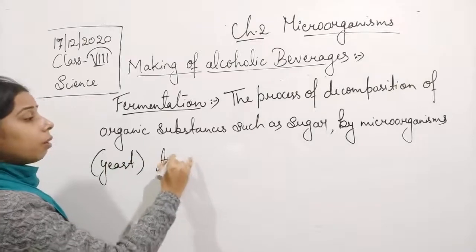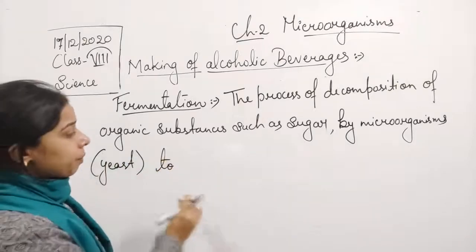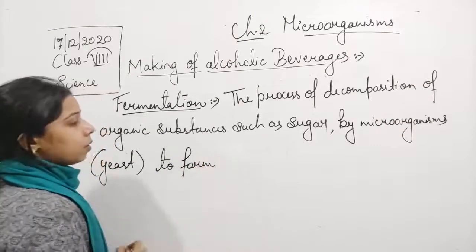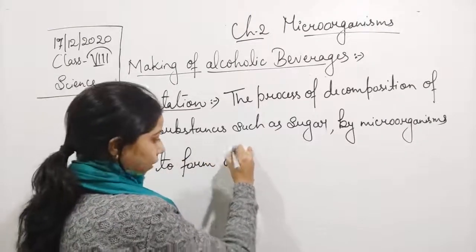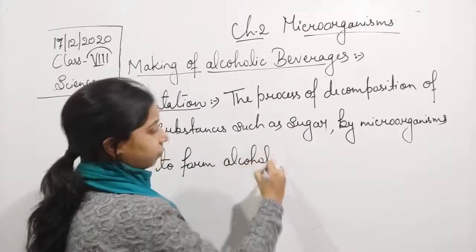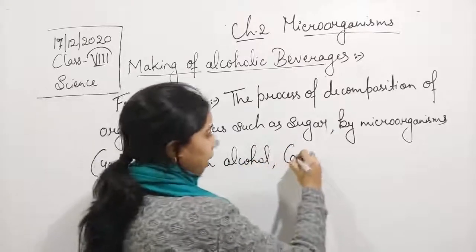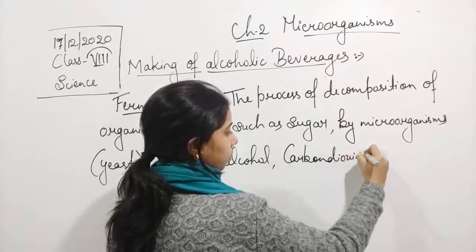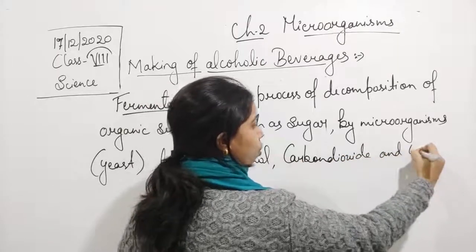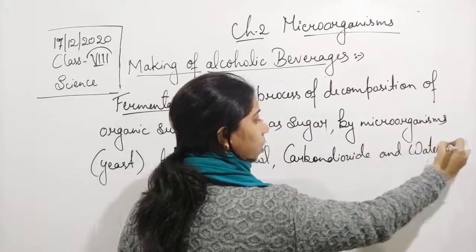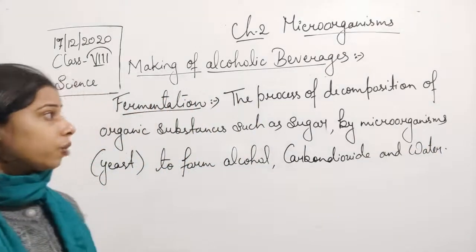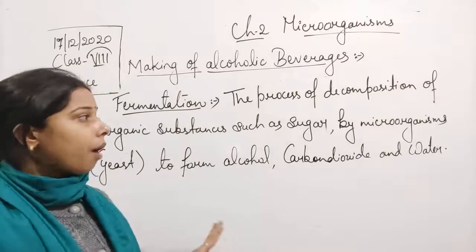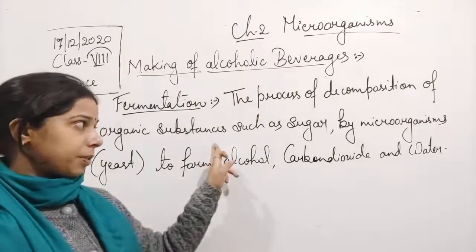What is the result of this fermentation? So it helps to form alcohol, carbon dioxide and water. So you can see here, student, the fermentation is what? It is a process of decomposition of the organic substances.